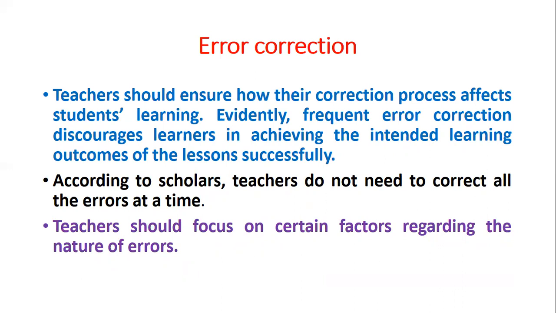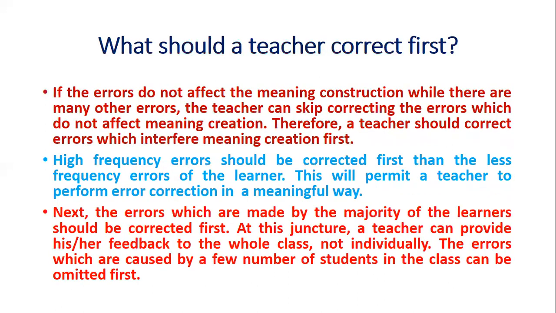Teachers should focus on certain factors regarding the nature of errors. Teachers have to decide in which order they need to correct learners' errors. What should a teacher correct first?